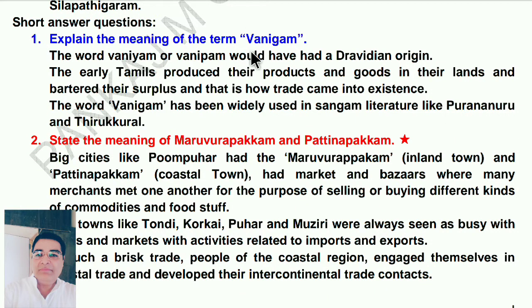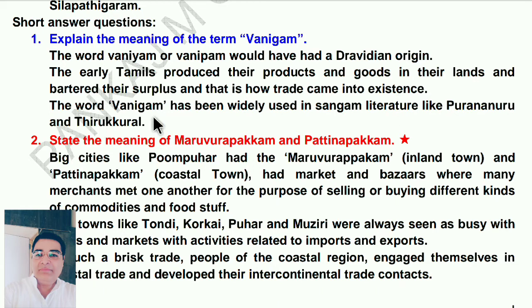Explain the meaning of the term Vanigam. The word Vanigam or Vanipam would have had a Dravidian origin. The early Tamils produced their products and goods in their lands and bartered their surplus. Surplus means extra. And that is how trade came into existence.